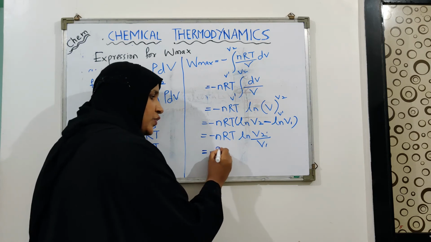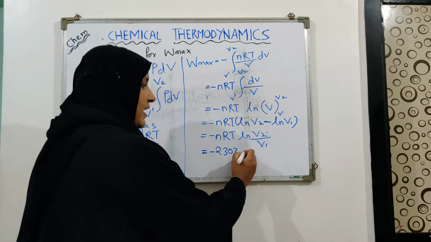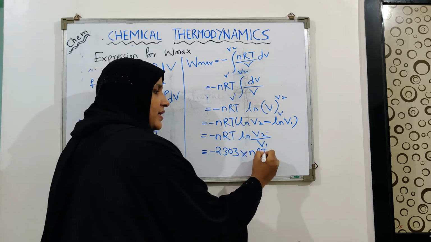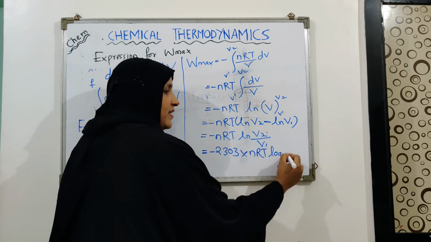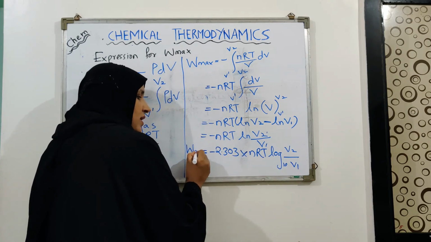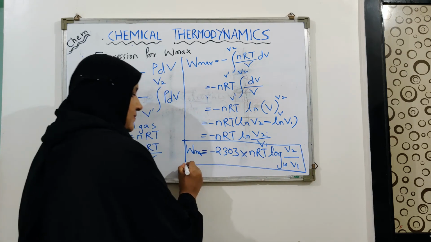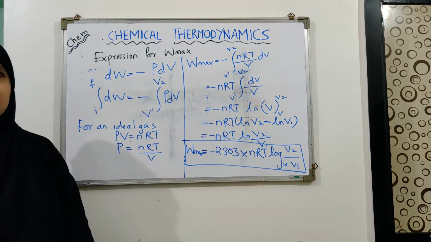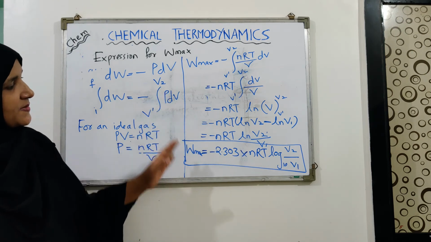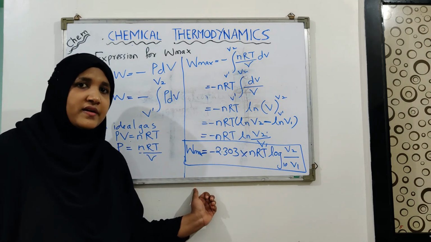When we convert it, you multiply by 2.303, and you get minus 2.303 nRT log to the base 10 of V2 upon V1. This is your expression of W max. All the steps which I have mentioned here are important while deriving the equation of W max.